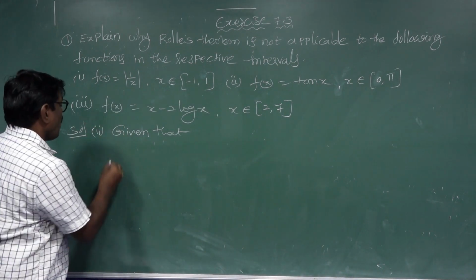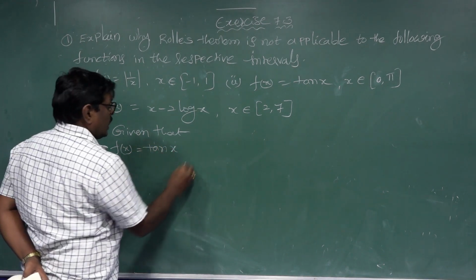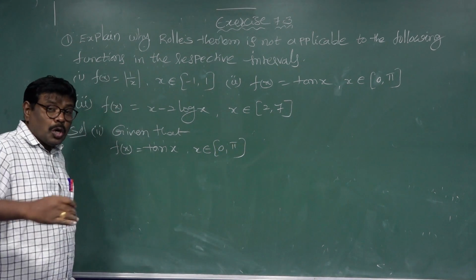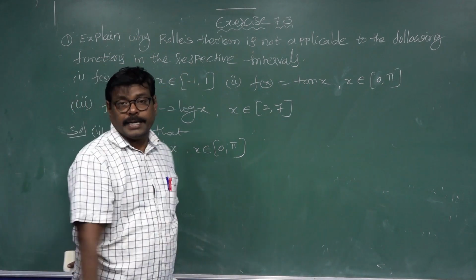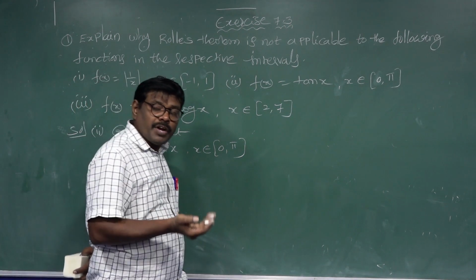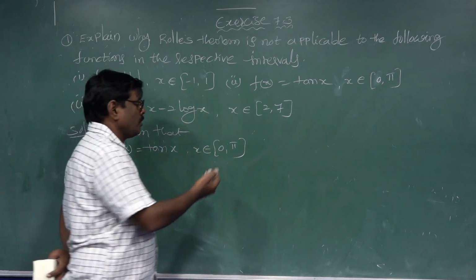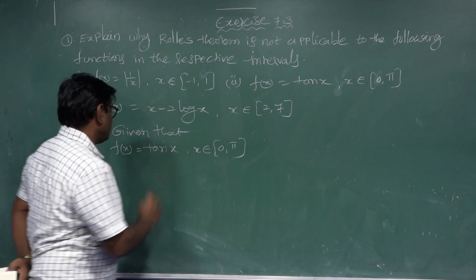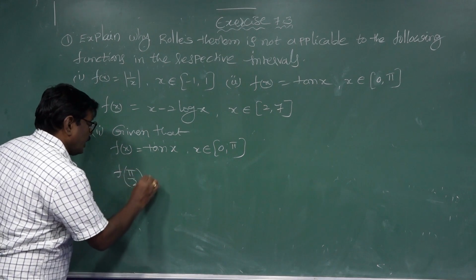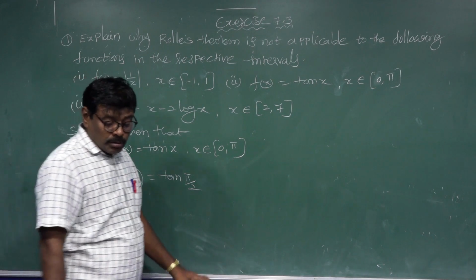The second question is f of x equal to tan x, x belongs to the closed interval [0, pi]. That is 0 to pi, 0 to 180 degrees. The values in between include 30 degrees, 45 degrees, 60 degrees, 90 degrees, 135 degrees. The value x equal to pi by 2 gives tan pi by 2. The value of tan pi by 2 is infinity.